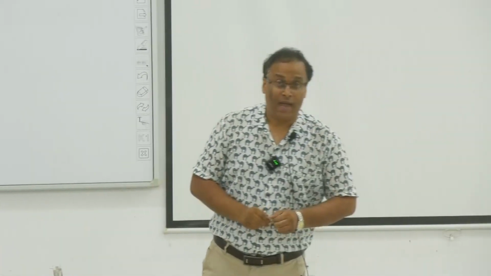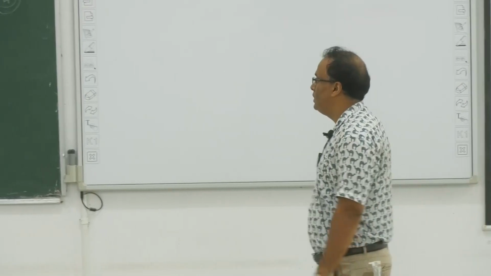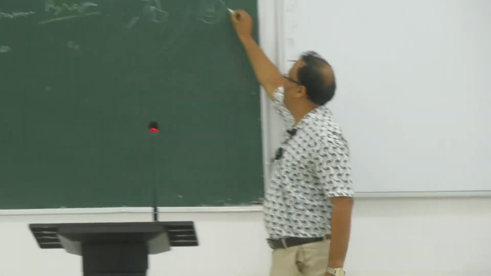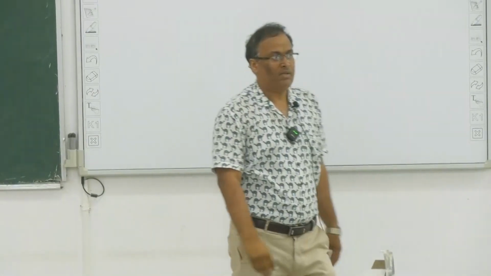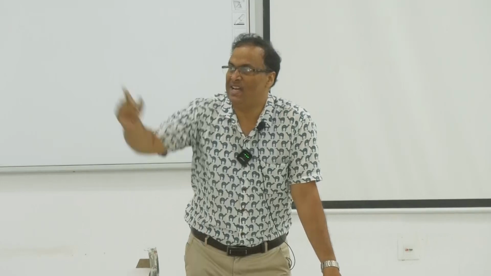So pyrogens are very important for causing your fever, and this pyrogen is responsible for increasing our set point during the fever. When I am normal, my set point is 98.6, because the hypothalamus acts like a thermostat.